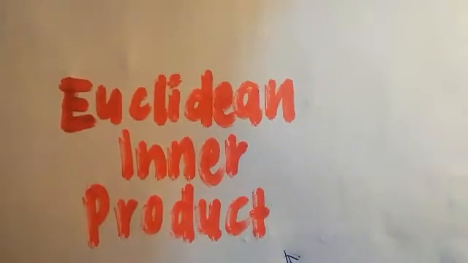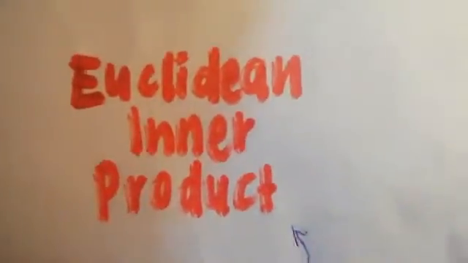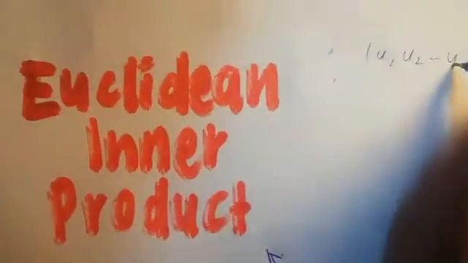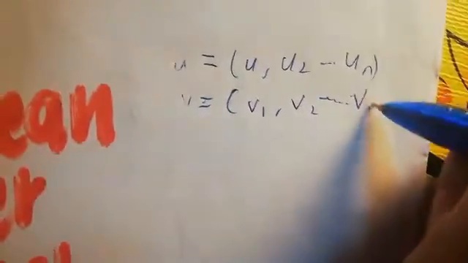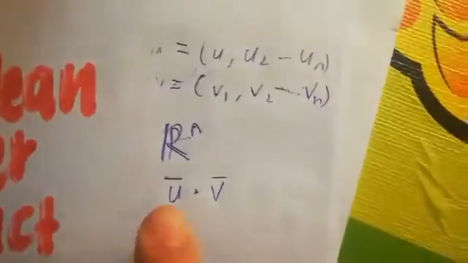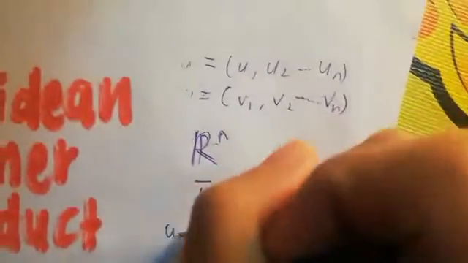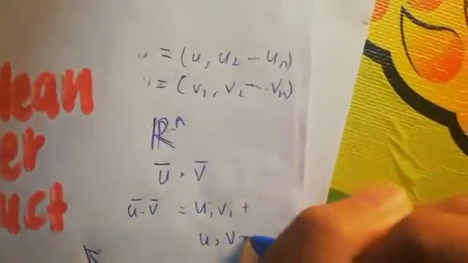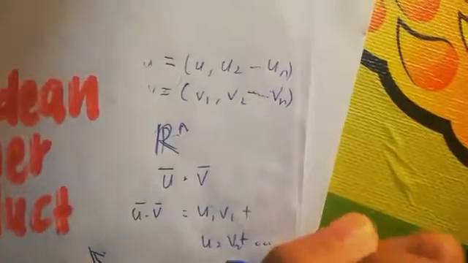By the definition, if we have two vectors, u and v, where the components of u are u1, u2, dot dot dot un, and the components of v are v1, v2, dot dot dot vn, these two vectors in R^n, then the Euclidean inner product u dot v is defined by u dot v equal to u1 v1 plus u2 v2 plus dot dot dot plus un vn.